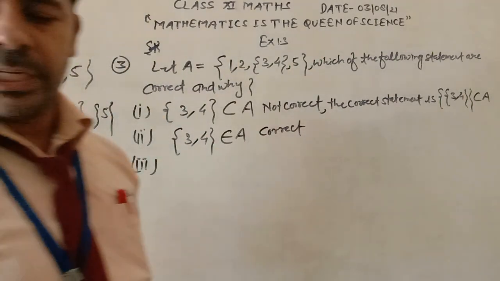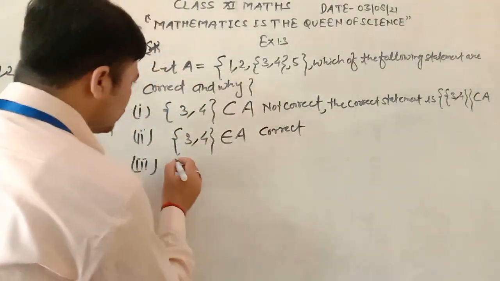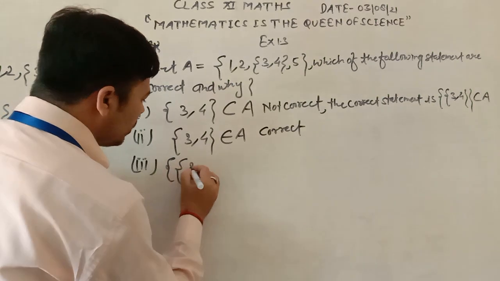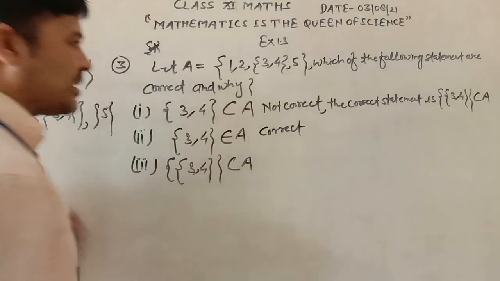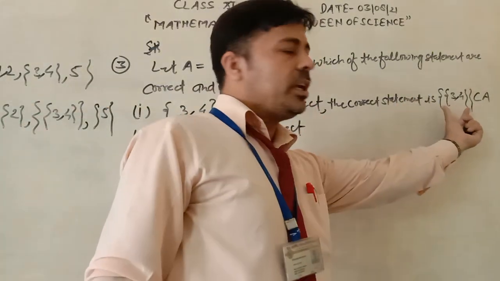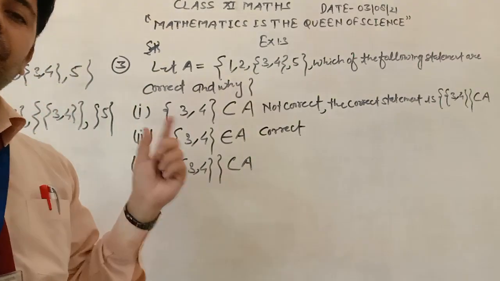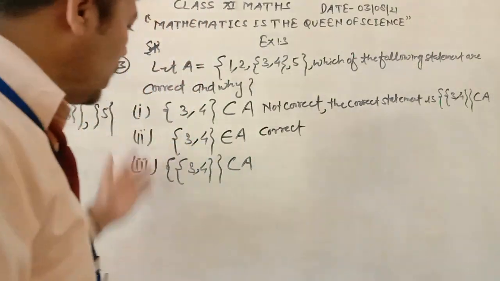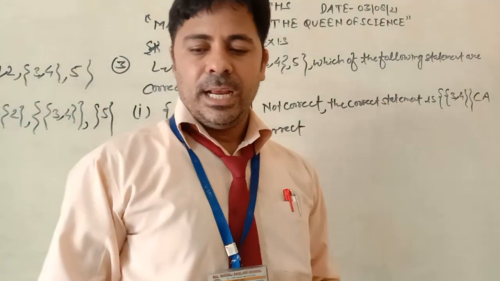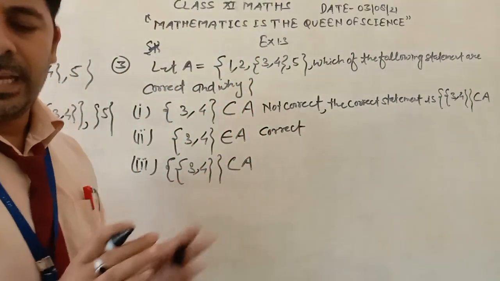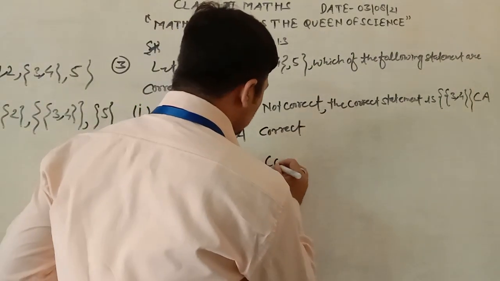Now the third part of the question is given. It is asked whether {{3, 4}} is a subset of A. Yes, I already told you, if any element is written in a curly bracket, then with another curly bracket it is a subset of that set. Hence it is a subset of A. It is a correct statement.